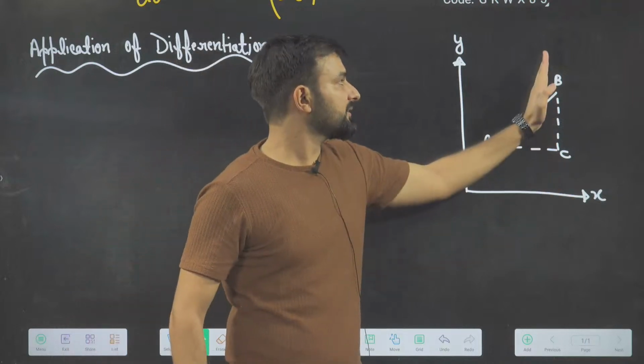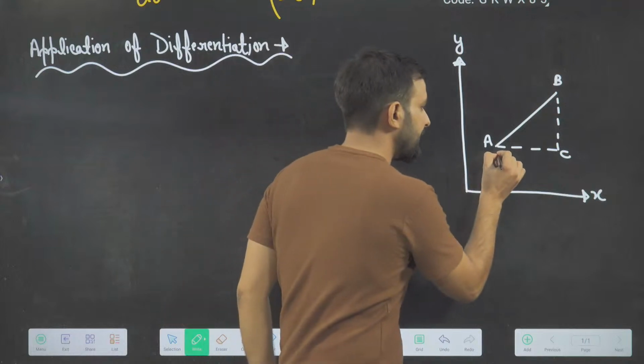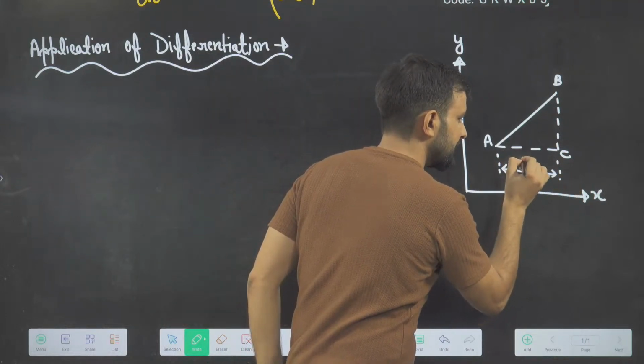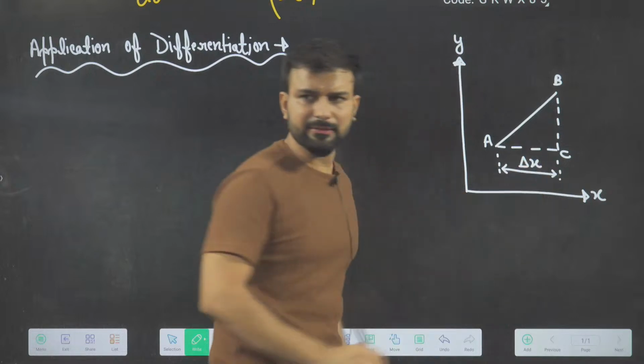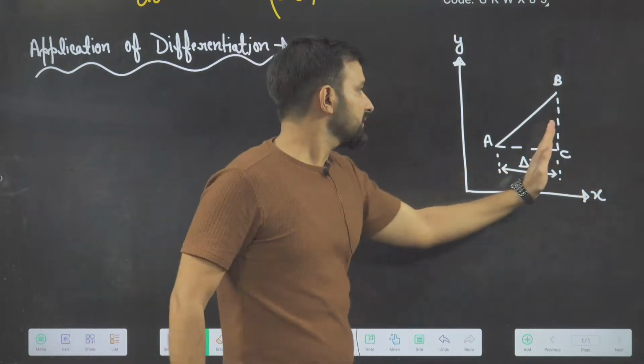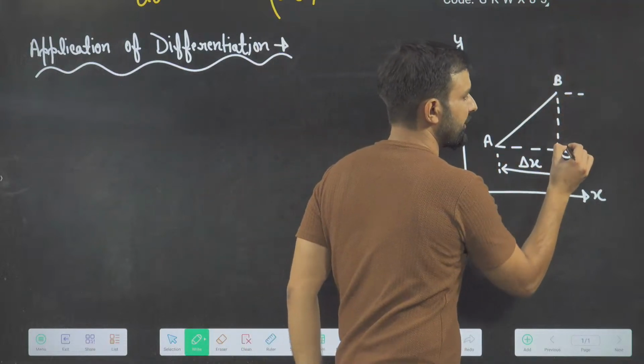X-axis. And your BC is parallel to which axis? Y-axis. So for AC, I can write the length as delta x, because it is parallel to the x-axis. Since BC is parallel to the y-axis, I should write delta y.